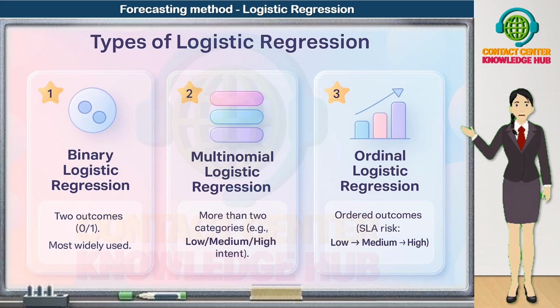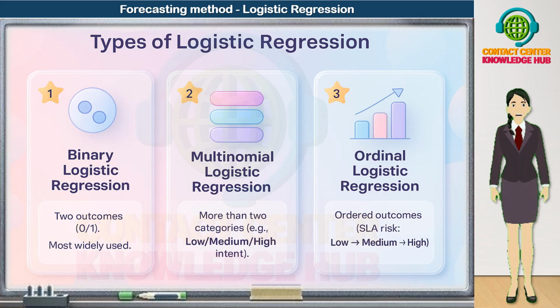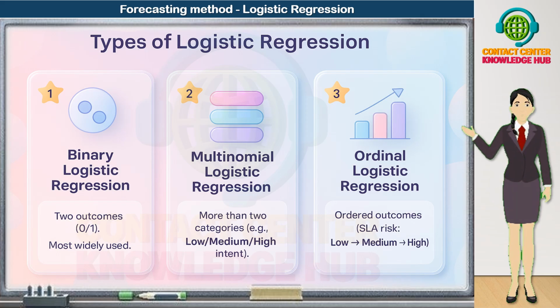Type 3: Ordinal logistic regression. This is used when the outcomes are ordered categories. There is a natural ranking, but the distance between levels is not numeric. For example, SLA risk: low, medium, high. Customer satisfaction: very dissatisfied, dissatisfied, neutral, satisfied, very satisfied. Priority level: P3, P2, P1. Ordinal logistic regression respects this ordering and models the probability of being in each level of the scale.